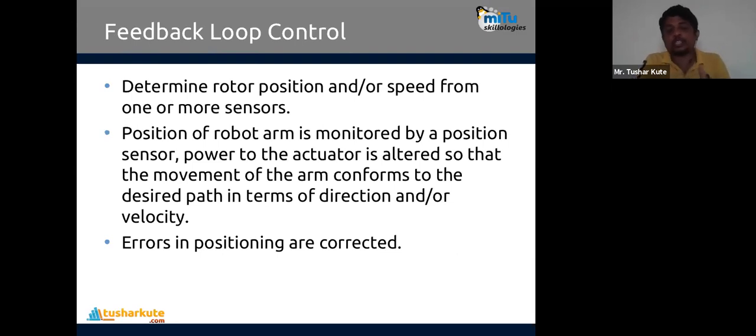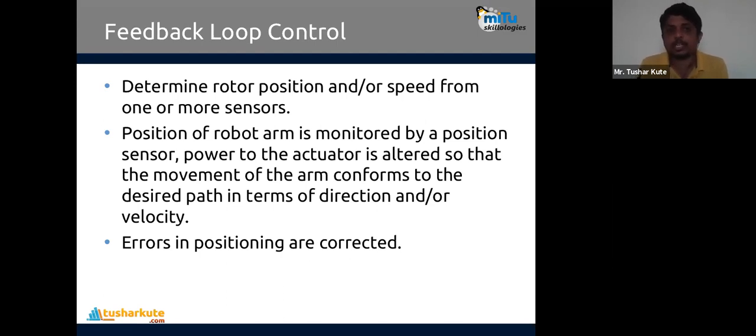Second is the feedback loop, which is shown in the diagram and is very regularly used. It determines the rotor position or speed from one or more sensors. The position of the robotic arm is monitored by a position sensor. Power to the actuator is altered so that the movement of the arm conforms to the desired path in terms of direction or velocity. The most important part in feedback control is that errors in positioning are corrected. It means checking whether the position is achieved perfectly or not. If some errors are there, adjustment is done to reach the perfect location. We check the output to see whether it is perfectly adjusted.